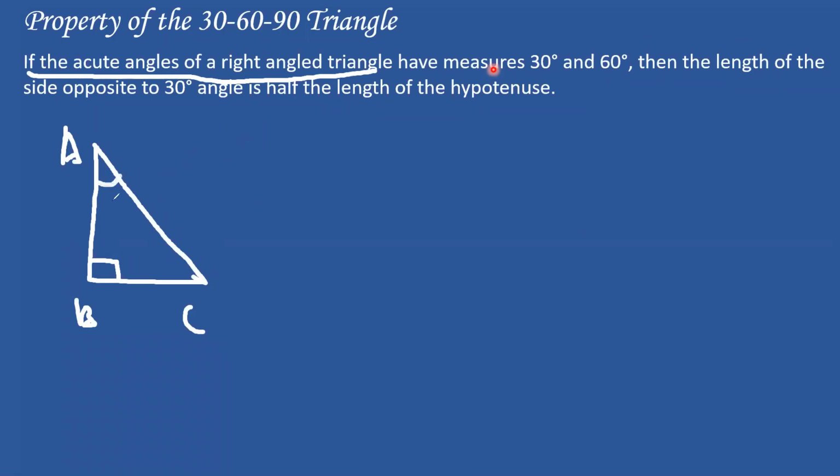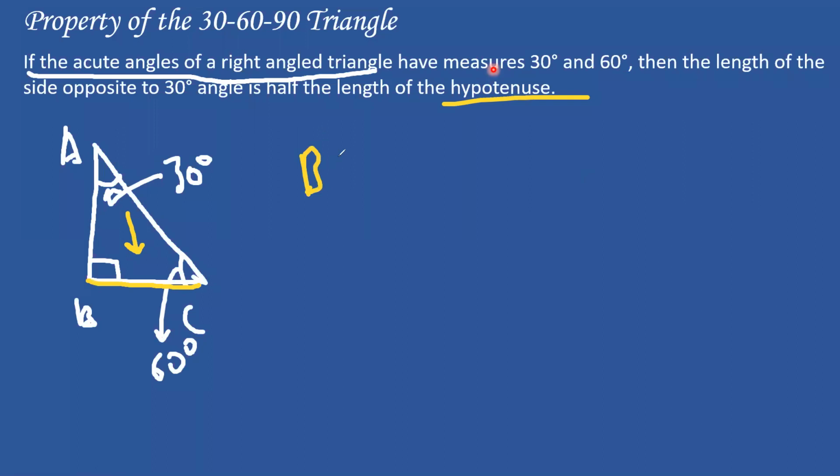So let's say this is 30 degrees. Okay, so this angle is 30 degrees and this angle is 60 degrees. What it says is, the side opposite to 30, which side is the side opposite to 30? This one. This is the side opposite to 30. It will be half of hypotenuse. So it will be half of AC. So basically BC will be half of AC because it is opposite to 30 degrees.